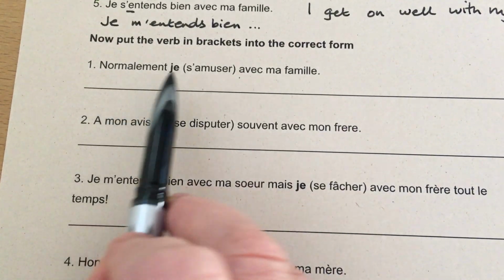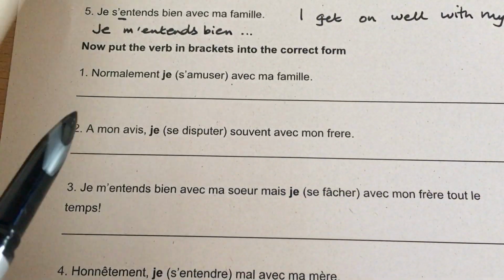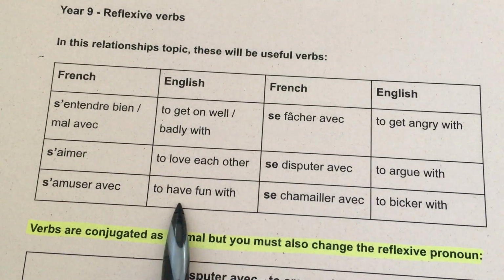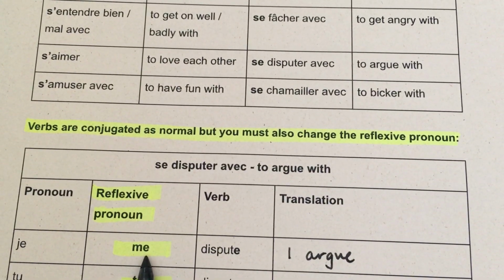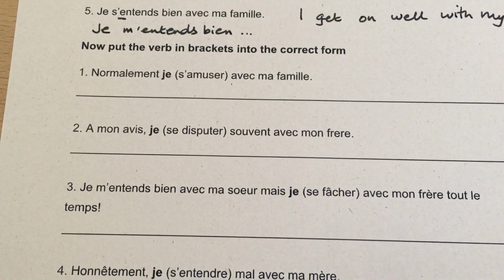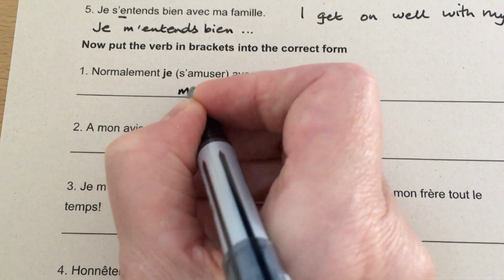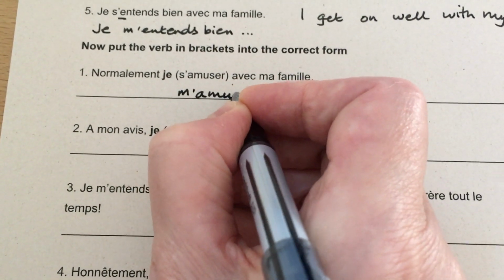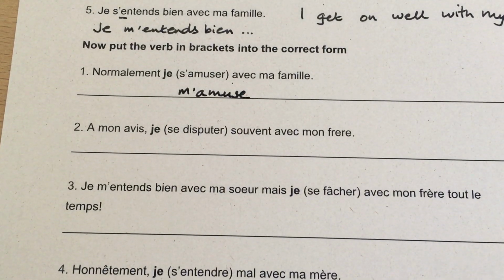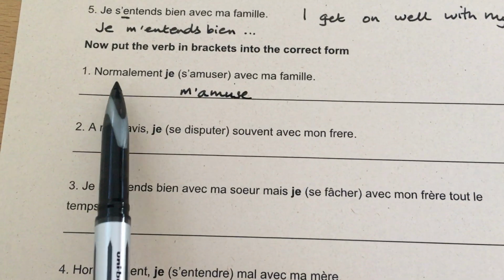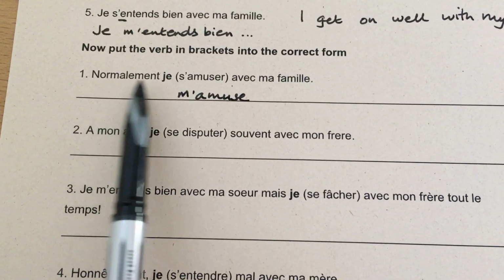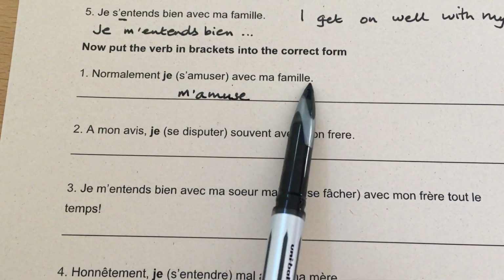Okay, normalement je s'amusais. Okay, let's go back to s'amuser and remind ourselves that we need to use me with je. So this one is going to be je m'amuse. Okay, you're not being asked to translate, but I'm just going to do that for you. Normally, I have fun with my family.